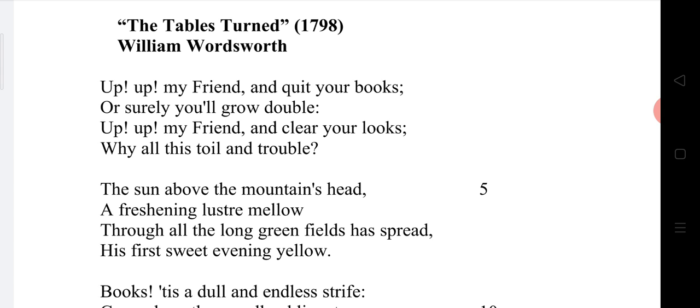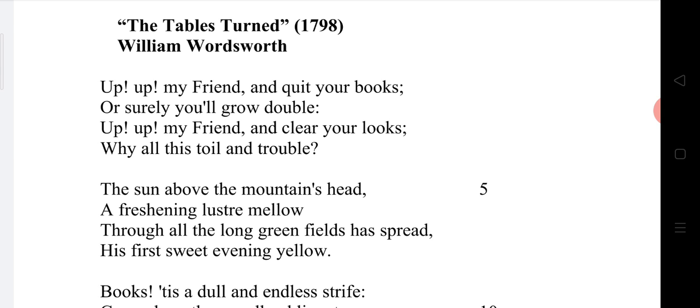And Wordsworth did not like his friend spending lots of time reading books. He felt the habit of his friend was not at all good, and it was not at all fair. So he approached his friend and began to describe the importance of nature. He began to convince him that nature is the real teacher, not the books or anyone else.